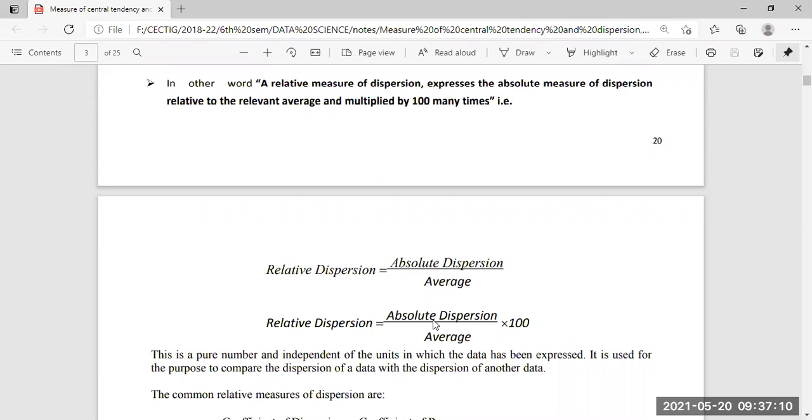In terms of statistics, the relative dispersion is absolute dispersion by average into 100. In your syllabus, these particular topics of statistics are present, where a lot of numerical problems can be done.